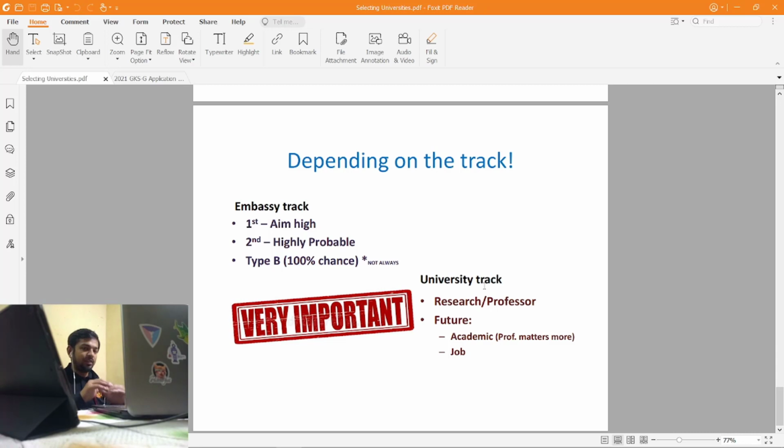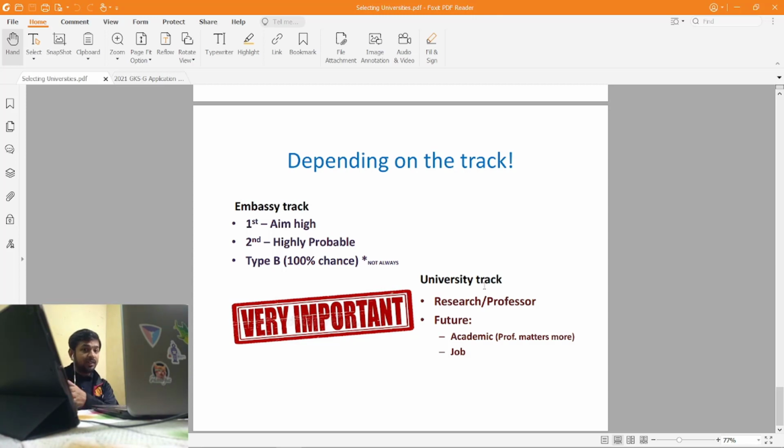So you can fill any university which you like, so that at least if you don't get in option 1 or option 2, you will get in option 3. But don't fill a too low level university. That is also a bad thing. Let's say if you get only that, then it's going to be a problem for you. So the first option should be a great university, the second option a highly probable university, and the third option a university you are easily getting into.